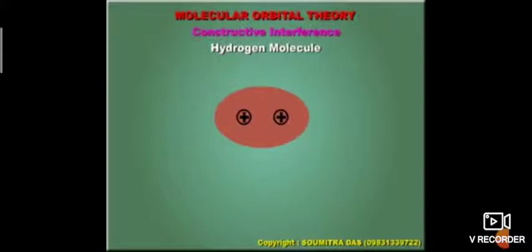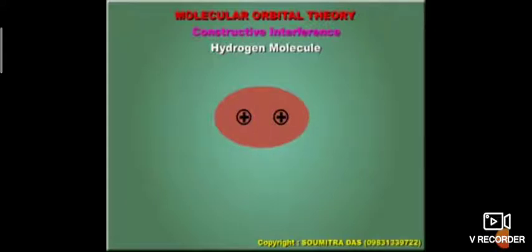Around this molecular orbital, electrons are delocalized. The two nuclei are held by the negative charge which is present in the middle. A molecular orbital is polycentric, while an atomic orbital is monocentric, because an atom has one nucleus and a molecule has more than one nucleus.